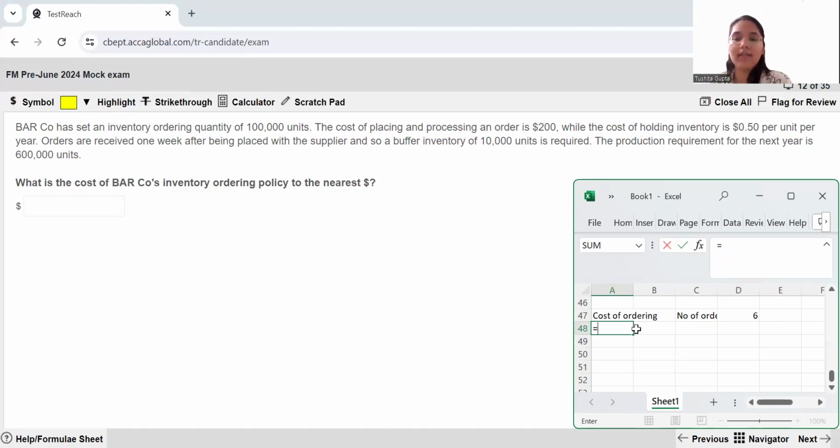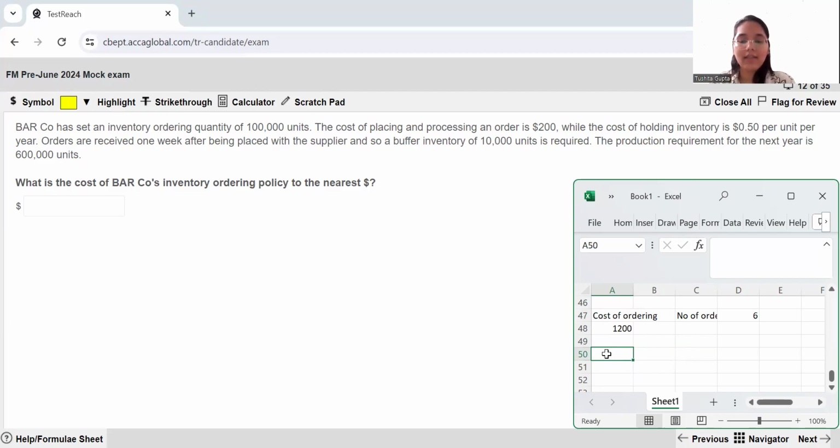So your cost of ordering will be cost of placing one order, which is 200, multiplied by the number of orders, which is 6. So you have $1,200 as the cost of ordering. Now over here, let us move towards the holding cost. Holding cost is always applied to your average inventory plus the buffer inventory.